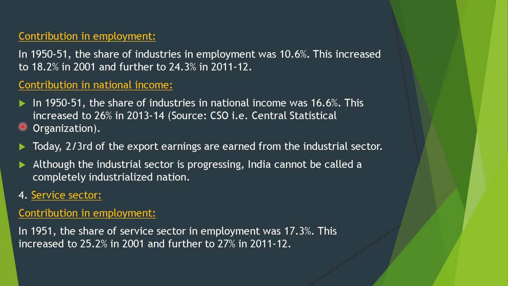Contribution in national income. In 1950-51, the share of industries in national income was 16.6%. This increased to 26% in 2013-14. Source: CSO, that is, the Central Statistical Organization. Today, two-thirds of the export earnings are earned from the industrial sector. Although the industrial sector is progressing, India cannot be called a completely industrialized nation.